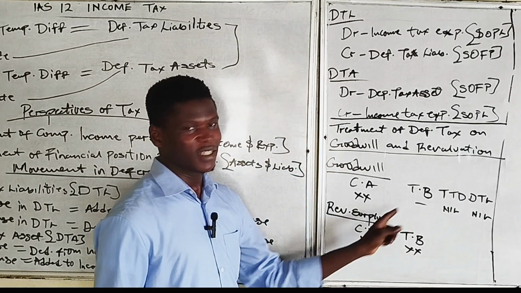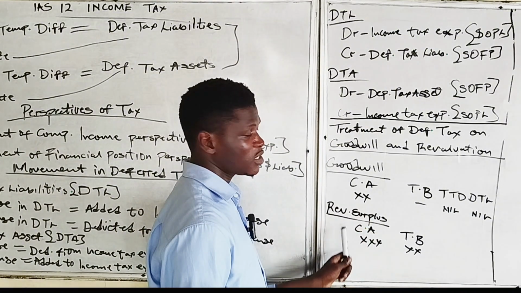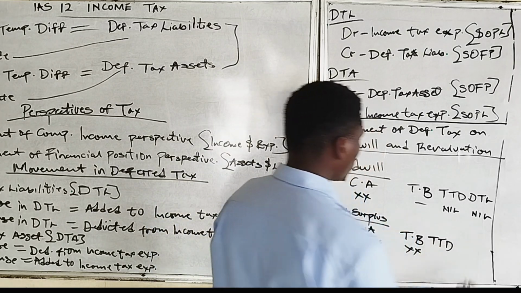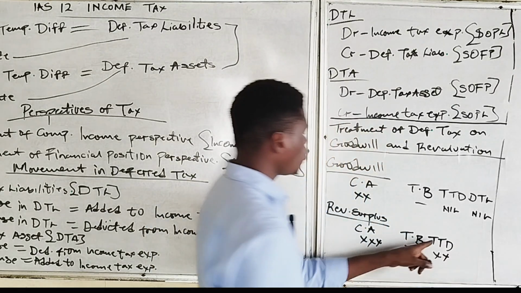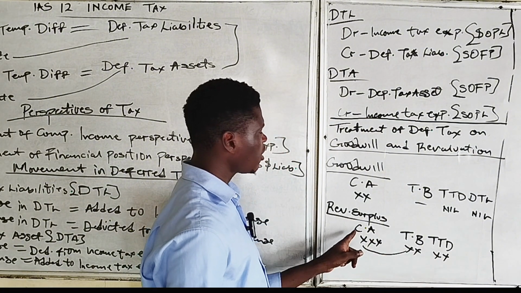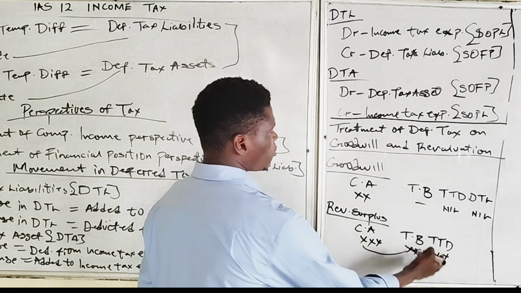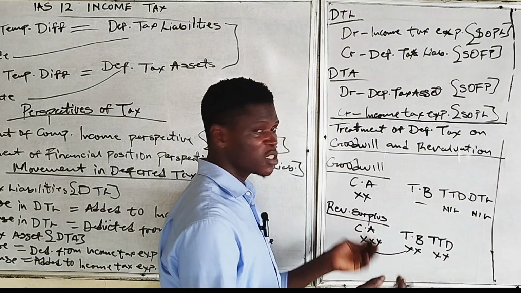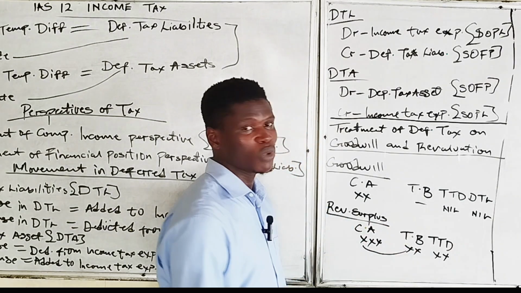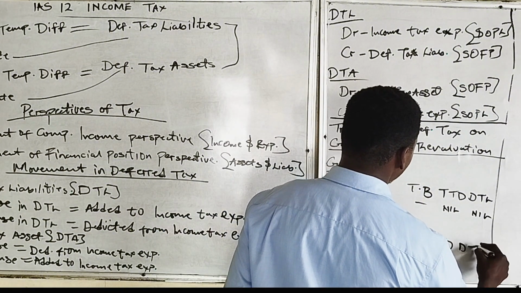So the carrying amount will be greater than the tax base, which will automatically give rise, this is an asset. Remember that we said when the carrying amount of an asset exceeds the tax base of an asset, it will give rise to taxable temporary difference. The difference between these is what gives us the taxable temporary difference. Carrying amount is greater than tax base, so it will give us taxable temporary difference since it's an asset. So the taxable temporary difference when multiplied by the tax rate, which is 30% currently, although in most cases it may change, you will have deferred tax liability.